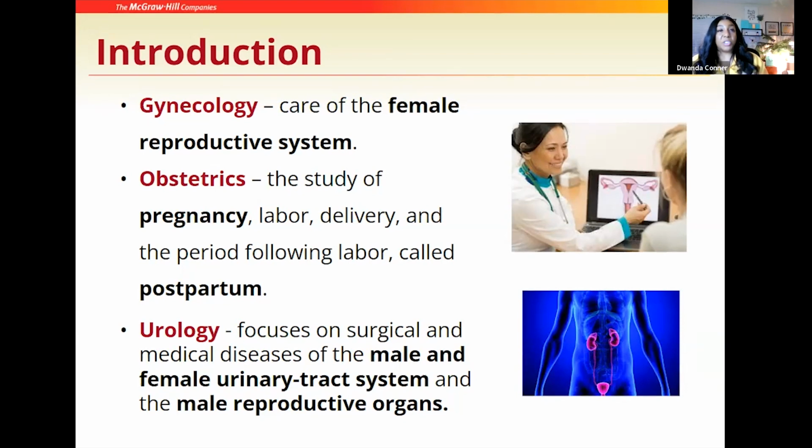Now we have urology as well in this lesson. And remember, with urology, urologists will cater to both female and male patients. However, when it comes to the male reproductive system, they are the specialists that will treat our male patients.